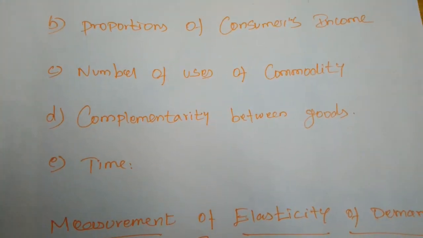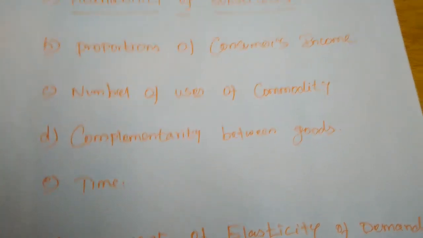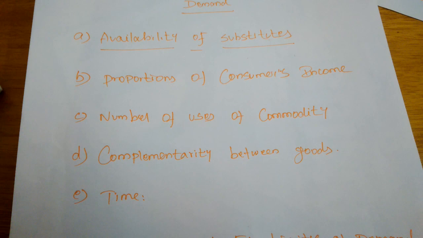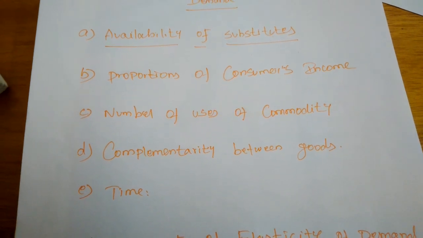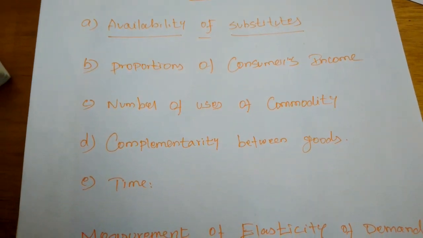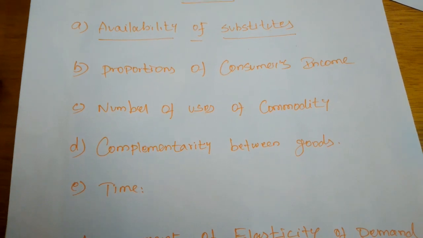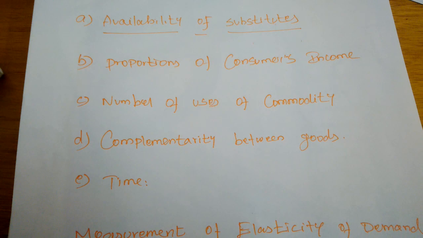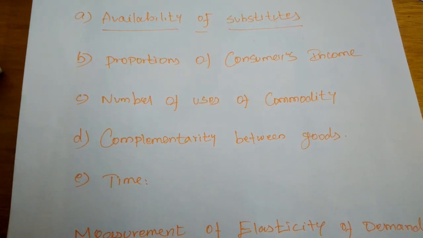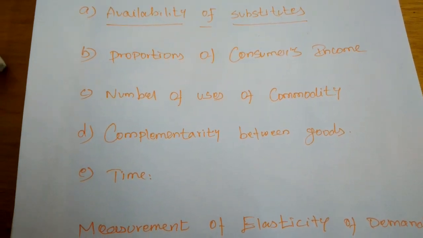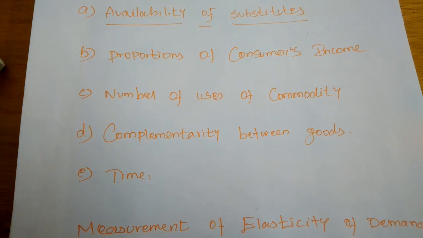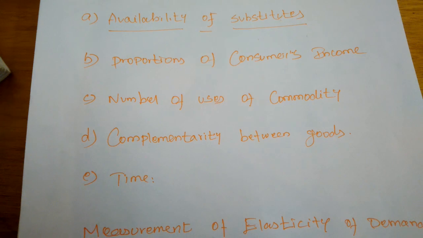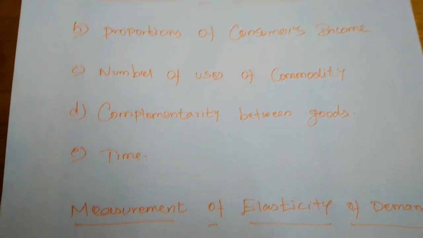So normally, milk can be used for many items. If the price of milk is reduced, we will purchase more milk because of the reduced price. Suppose milk were not used for all these things, then a small increase in the price would never bring about elasticity of demand.